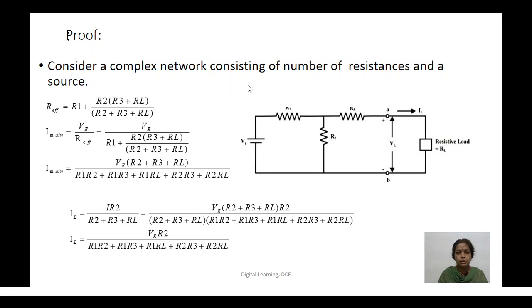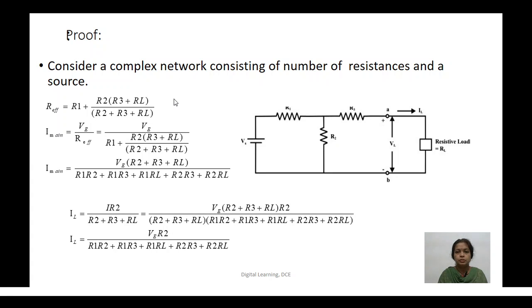First we'll consider the complex network and find the expression for load current. To find it, we first find the effective resistance of the circuit. In the circuit we have three resistances, R1, R2 and R3, and the load resistance. Here R3 and RL are in series, and that series combination is in parallel with R2.